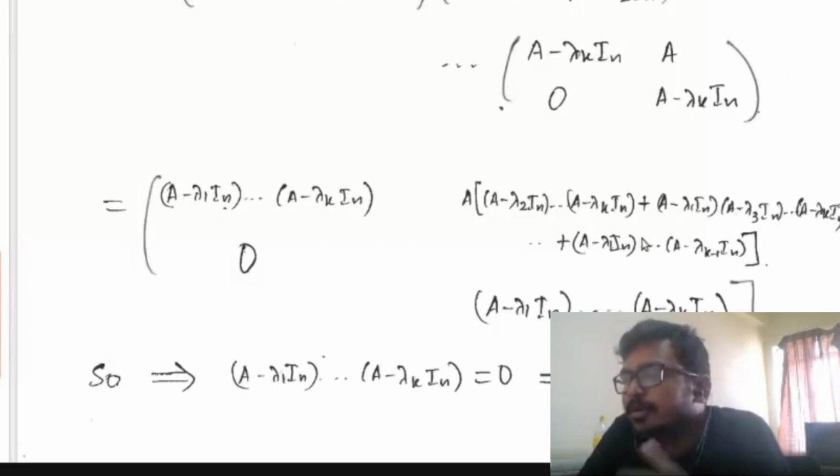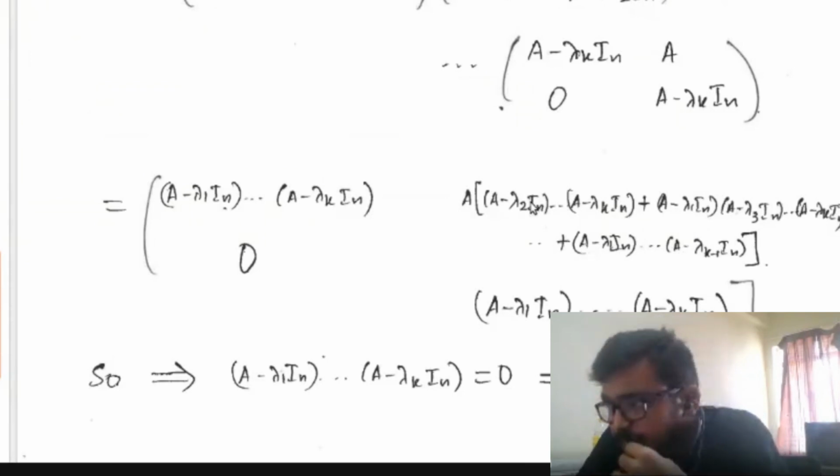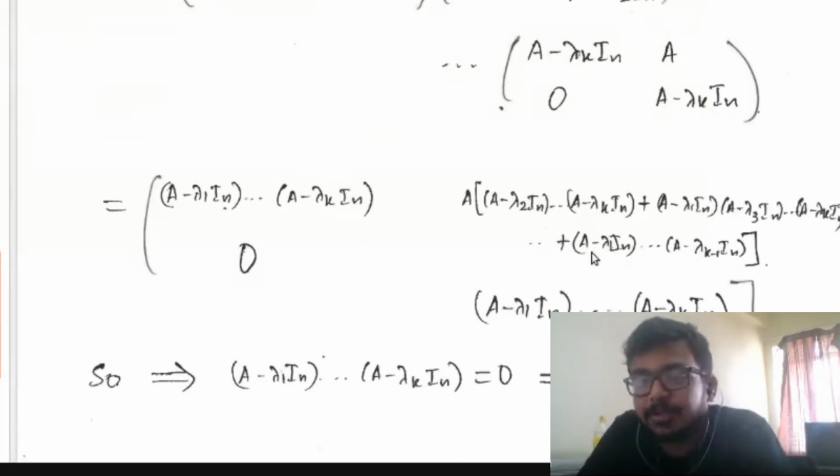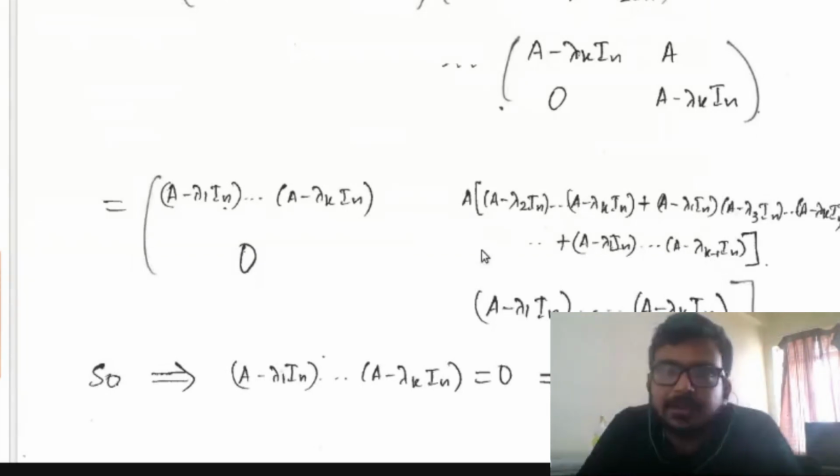You go on like this. Third term will be what? A minus lambda 1 into A minus lambda 2. A minus lambda 3 will be missing. A minus lambda 4, etc. up to A minus lambda k. Going on like this, the number of terms in the bracket will be k terms. And the kth term will be the product of A minus lambda 1 into A minus lambda 2 etc. up to A minus lambda k minus 1. Here A minus lambda k is missing.